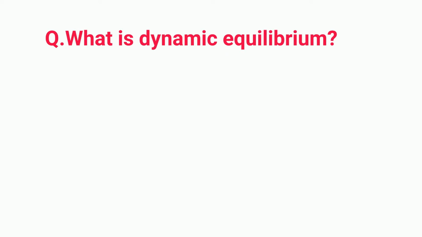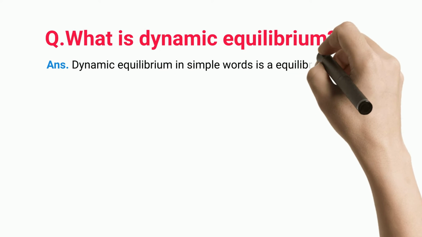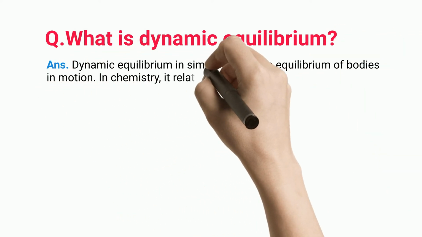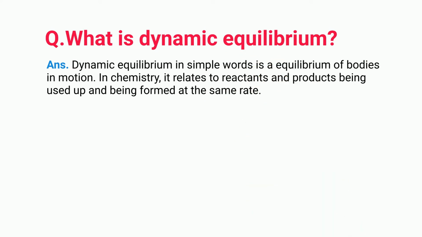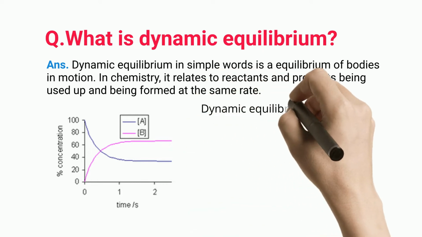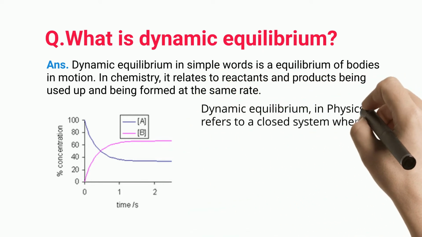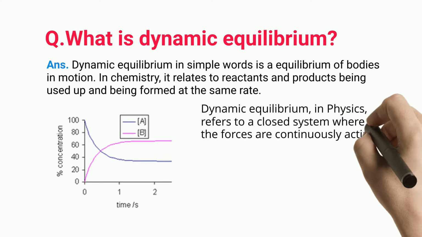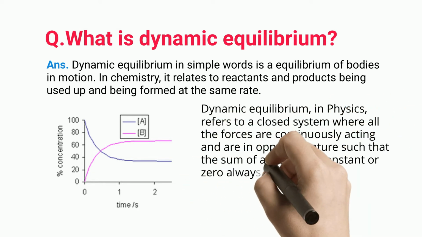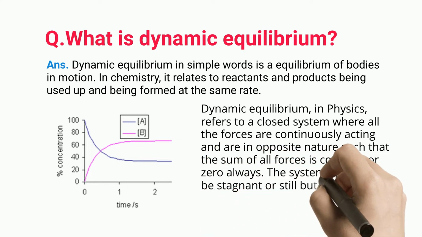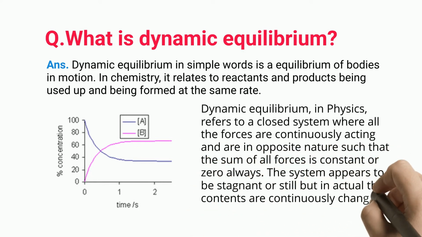What is dynamic equilibrium? Dynamic equilibrium, in simple words, is an equilibrium of bodies in motion. In chemistry, it relates to reactants and products being used up and being formed at the same rate. Dynamic equilibrium, in physics, refers to a closed system where all the forces are continuously acting and are in opposite nature such that the sum of all forces is constant or zero always. The system appears to be stagnant or still, but in actual the contents are continuously changing.